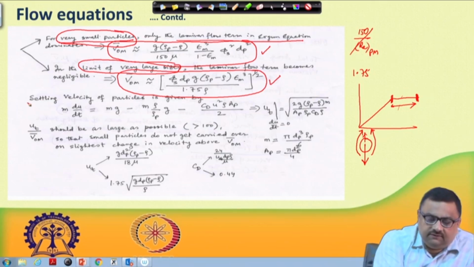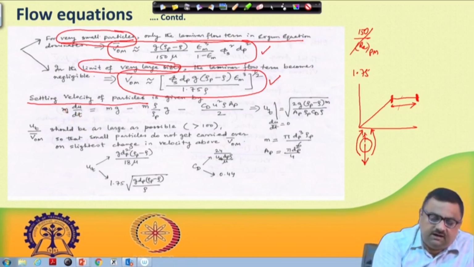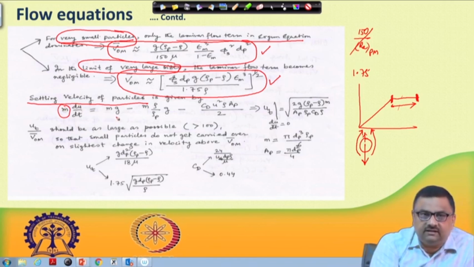So, here we have done the same thing, settling velocity of particles. This is given by, first of all, mass into acceleration for any particle with mass m, and u is the velocity, so du/dt is the acceleration. Mass into acceleration gives me the force on the particle, that is essentially mg, which is the gravity force acting downward, minus (m/rho_p) into rho into g.